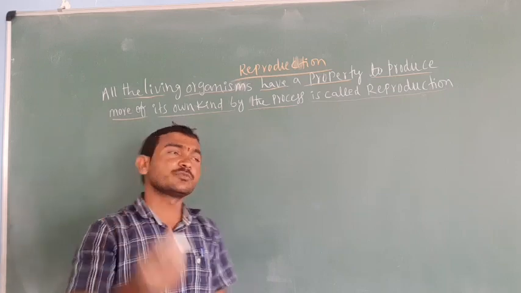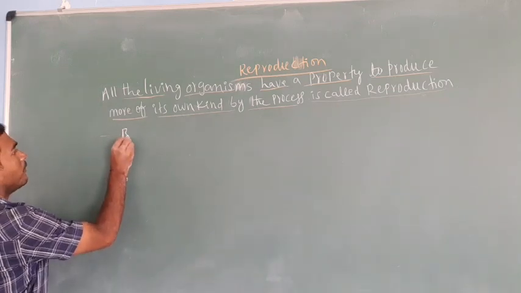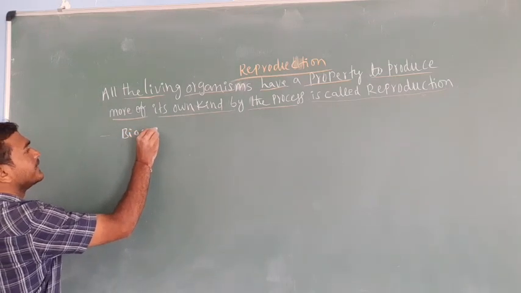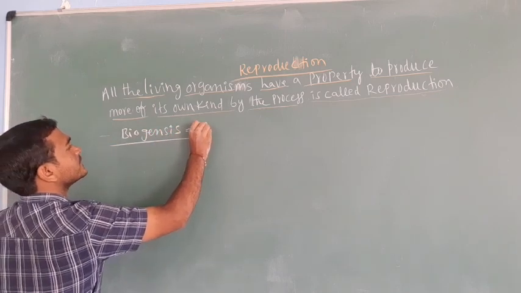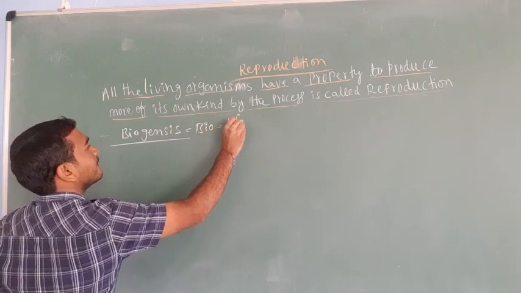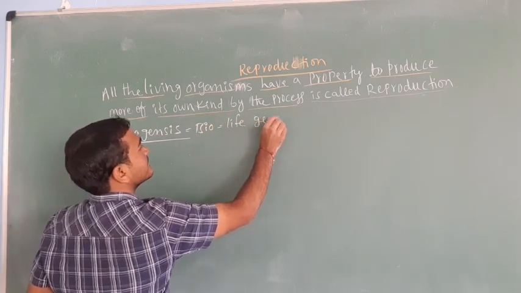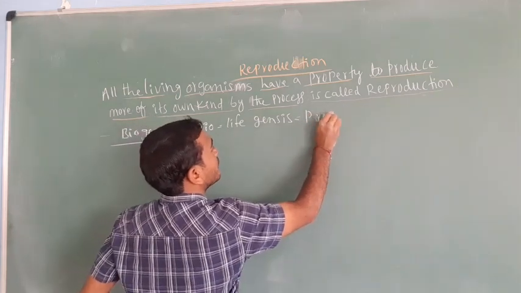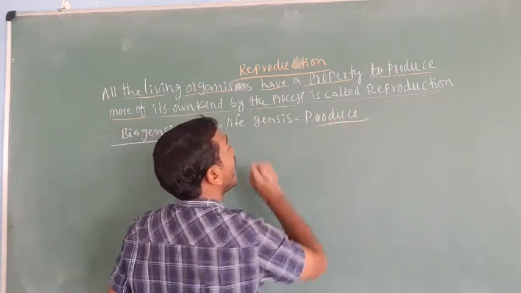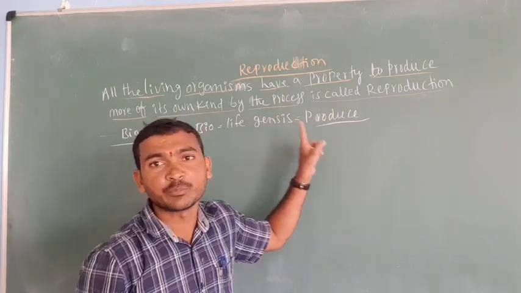Reproduction is also called what? Biogenesis. Bio means life, genesis means to produce. The production of the same type of offspring is called reproduction.